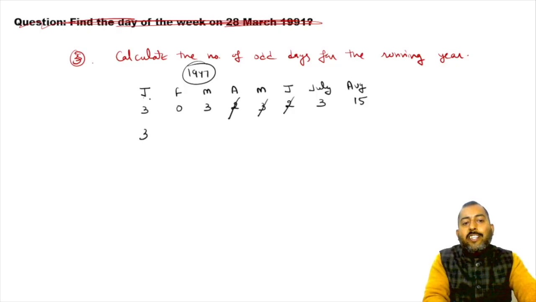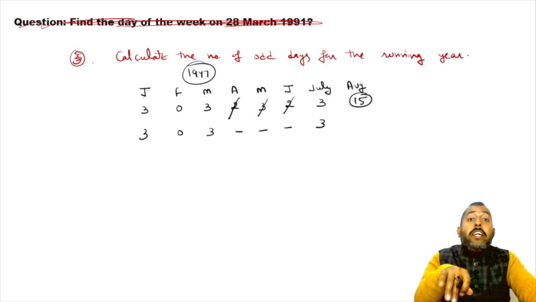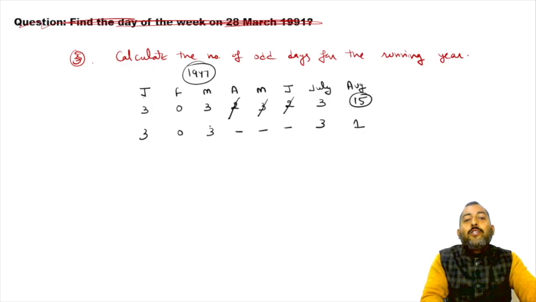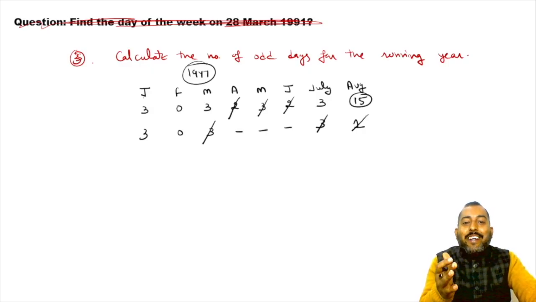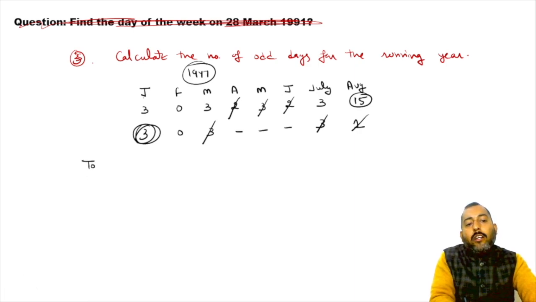So 3 odd days from January, 0, 3 odd days from March, nothing over here, 3 odd days from July, and 15 when divided by 7, the number of odd days is 1. So 3 plus 3 plus 1 is 7, discard it. So in step number 3, we are getting only 3 odd days, not the total.